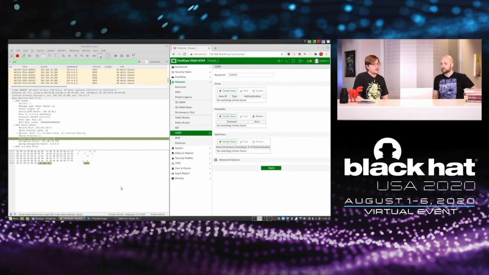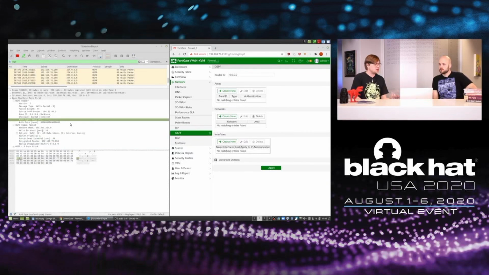Okay, so on the left, we have a Wireshark capture running on the attacker machine, and you can see some OSPF hello packets. At this point in time, you should get excited just seeing the packets, never mind whether it's authed or not. It's a good sign already. On the right-hand side, we have our attacker FortiGate, which is essentially our rogue router or rogue firewall. All that we have to do is match the parameters in the hello packet and configure them in the FortiGate, and then we'll become a routing neighbor. You can see that there's no auth data, so it's going to be a really easy attack, no cracking required. Some other fields we need to take note of are the area ID, the hello interval, and the dead interval. We're just going to match those parameters in the firewall, pretty simple, copy paste.